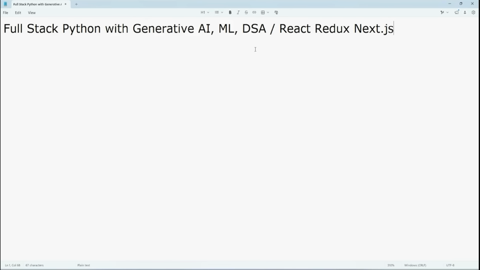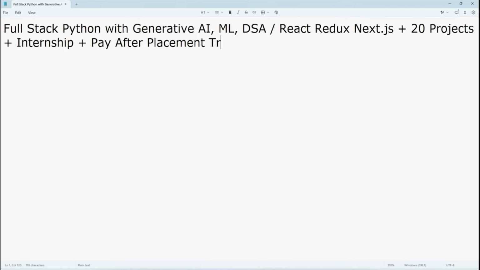So we are calling this course Full Stack Python with Generative AI, Machine Learning, Data Structures and Algorithms, along with HTML, CSS, JavaScript, Bootstrap, and main modules like React, Redux and Next.js. In this entire course, you are going to get 20 projects. It also includes an internship, and finally a pay after placement program. So this is our course name. Once you complete this entire demo, you are going to get each and everything clearly.